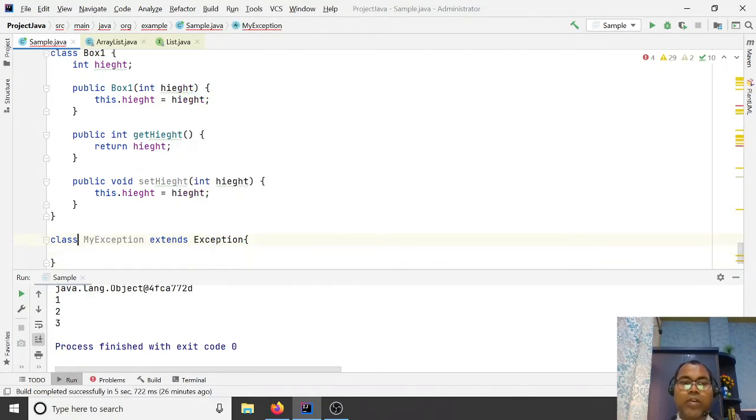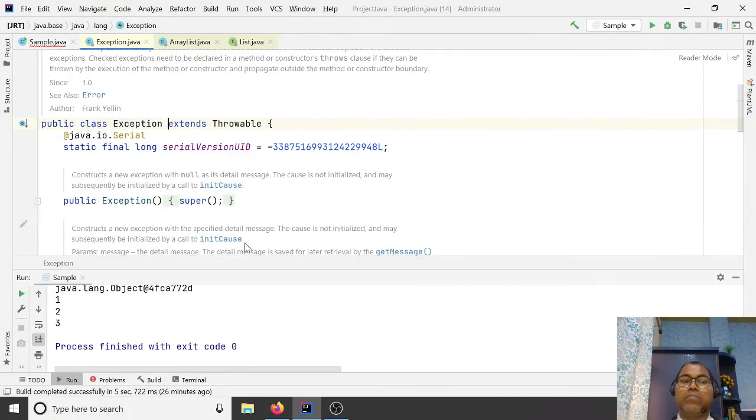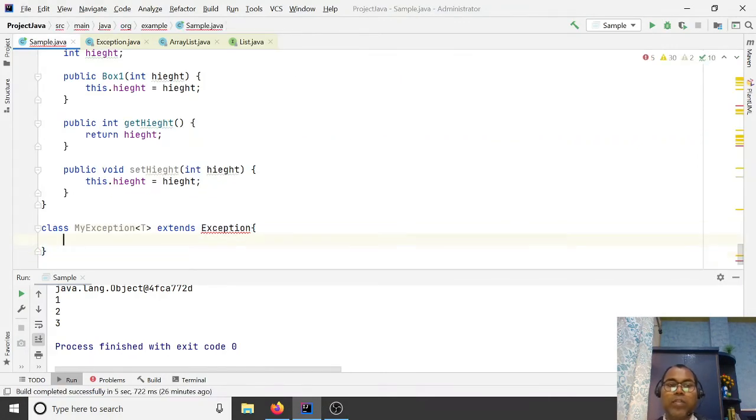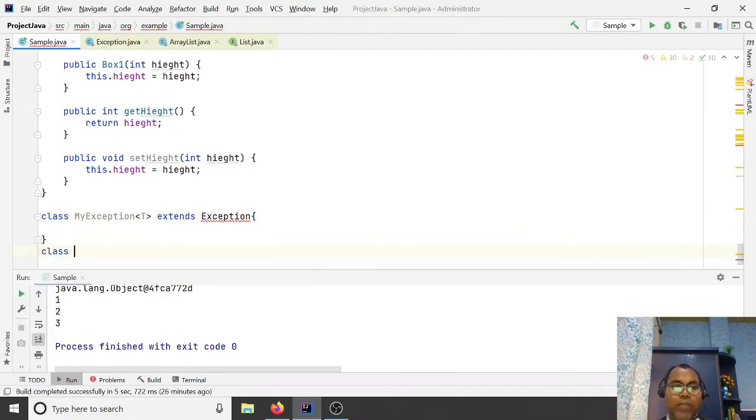You have your string, but here you are trying to say T. The reason is that your exception class does not support generics. Exception is not generic, so you cannot write your generic here. Exception class is extended from Throwable.